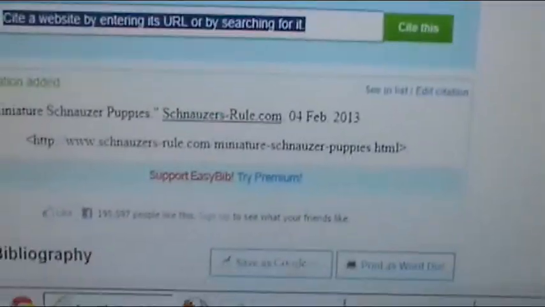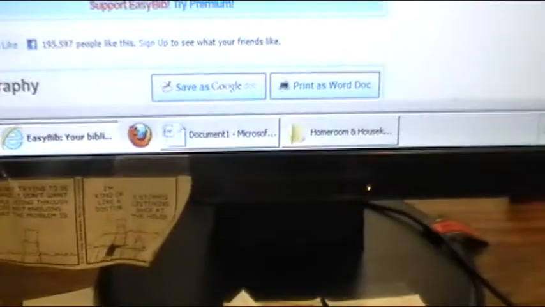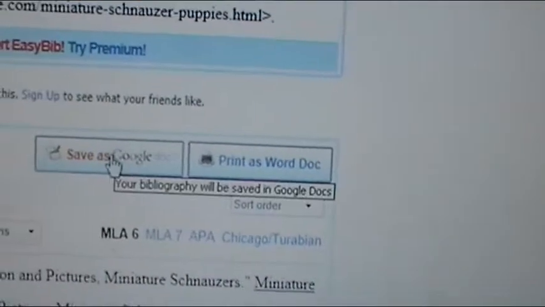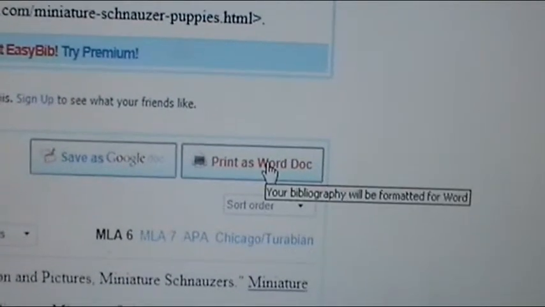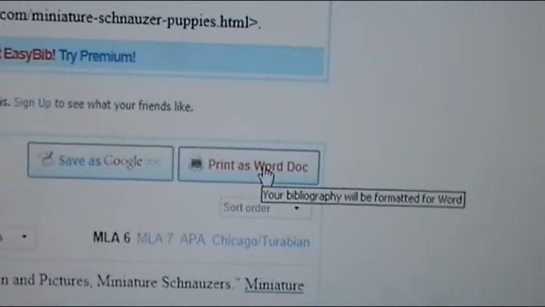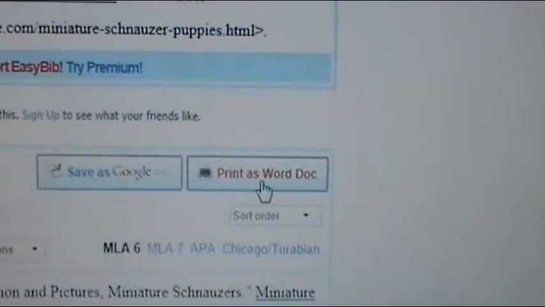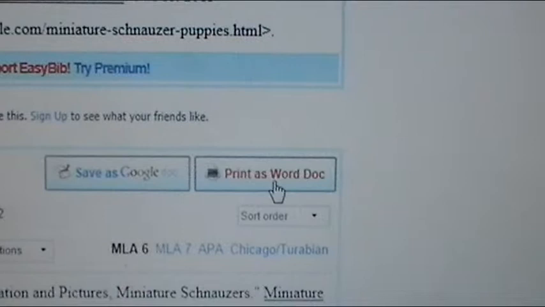Look, there are my sources right there. There we go. There it is. There they are. My sources. And I can print this as a Word document, or I can save it. And I can turn that in or have that with the rest of my information, so when I'm creating my presentation at the very end, I'll have all of my sources cited.